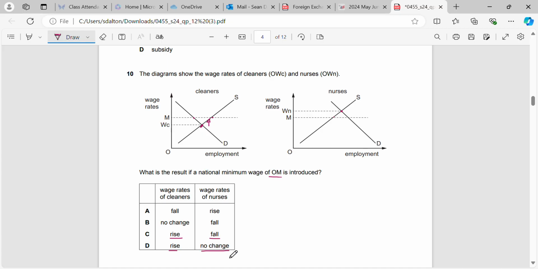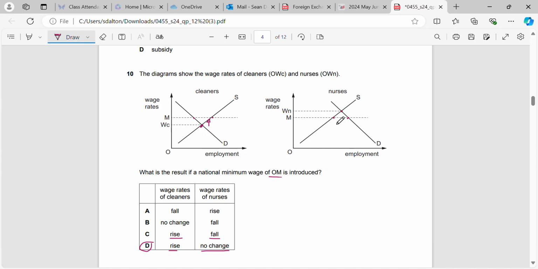Now, even if you couldn't understand the theory behind this, you should be able to identify, well, it's definitely not going to go down, because just because the minimum wage is introduced below the current equilibrium, if they do introduce the minimum wage, they're going to have a shortage, right? They're going to have too much demand for nurses but not enough nurses wanting to work. So they're obviously not going to do that. It's going to stay at its current level.